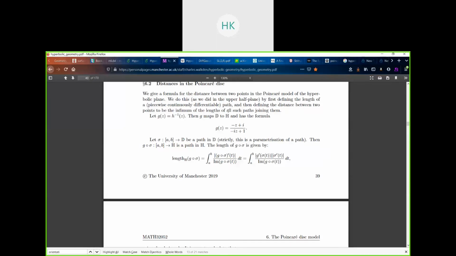Okay, so consider the map h(z), which is the one I just told you about. Consider the inverse of that map. The inverse maps the open disk to the hyperbolic half plane, and the map has this formula: g(z) = (-z + i)/(-iz + 1). Now let sigma be any path in the open disk.